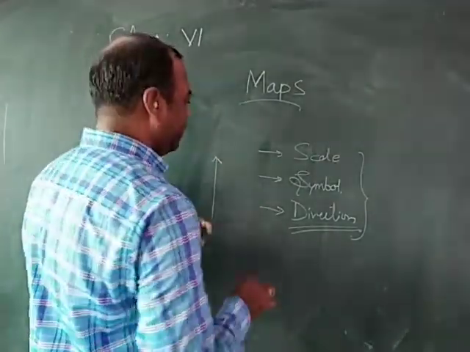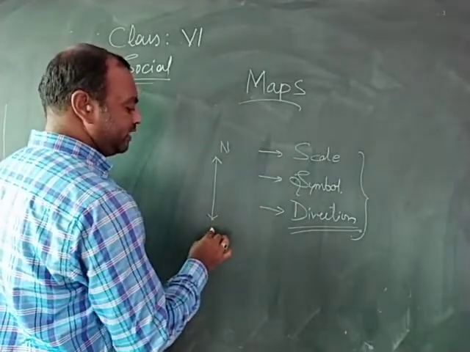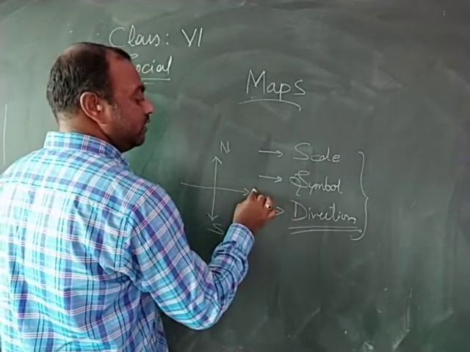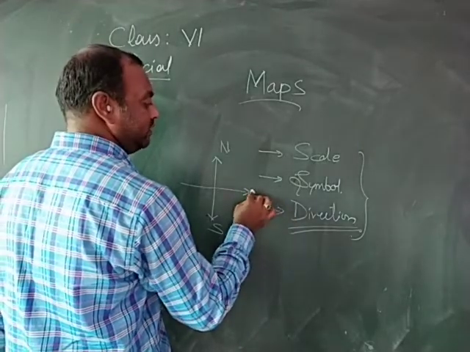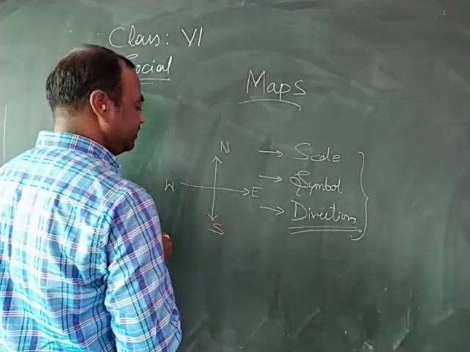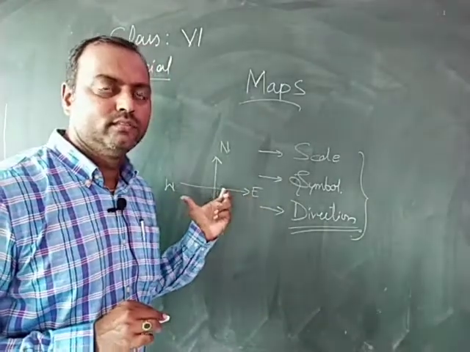Always, a map on the top side will be pointed towards the north and the bottom side will be pointed towards the south. And towards the right hand side is east and towards the left hand side is west. How do we find these directions?